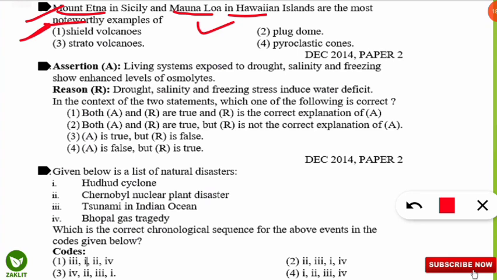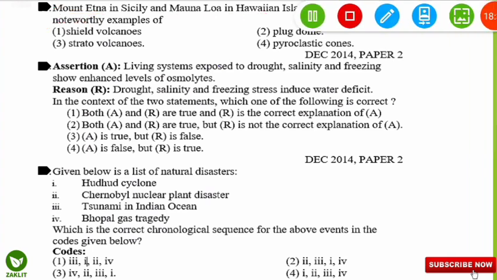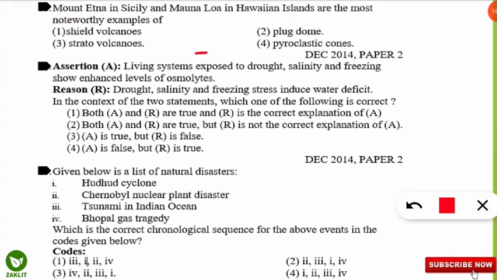Coming to the next question, which is assertion and reasoning. The assertion statement is: living systems exposed to drought, salinity and freezing show enhanced levels of osmolytes. So osmolytes, I would like to tell you, are low molecular weight organic compounds that influence the properties of biological fluid. And the reason statement says drought, salinity and freezing stress induce water deficit.